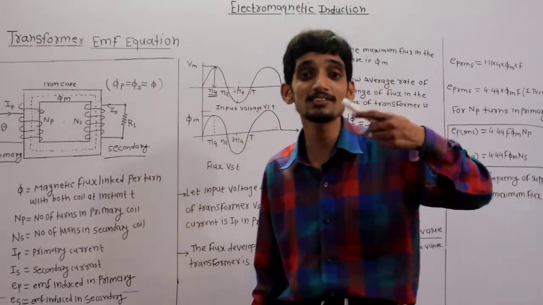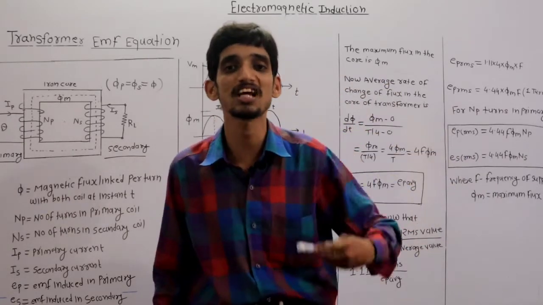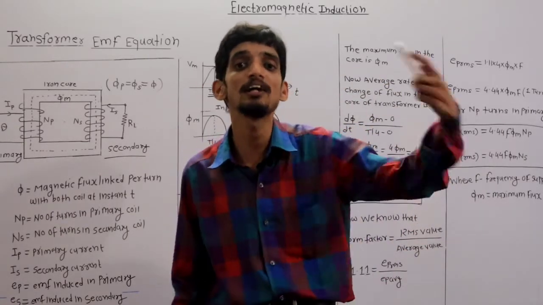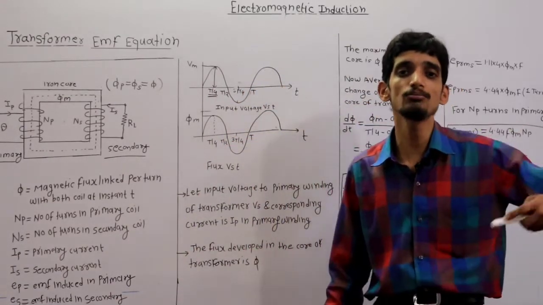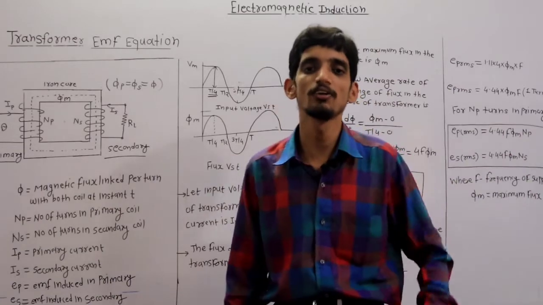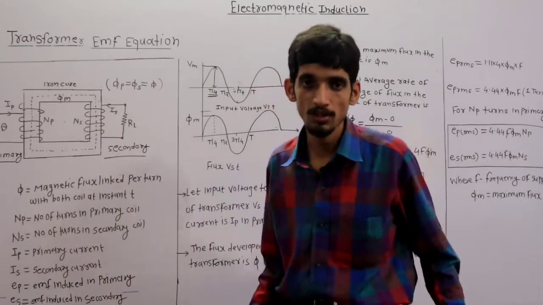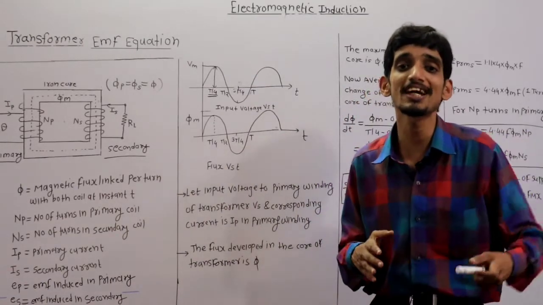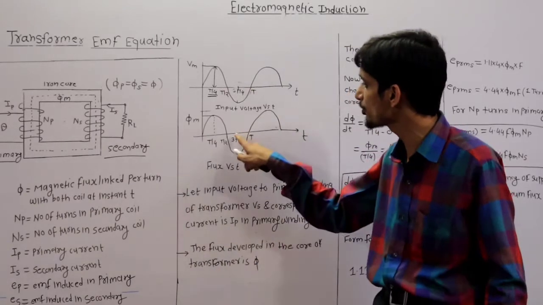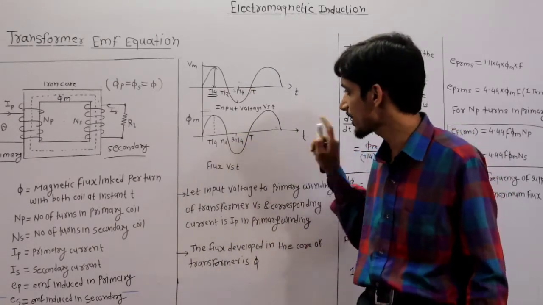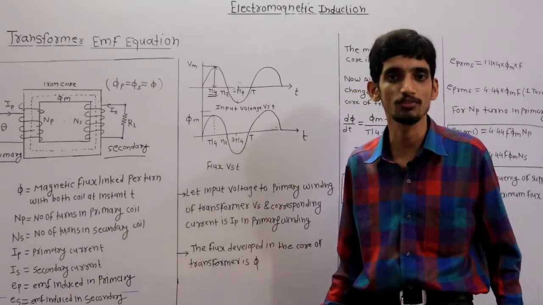As the input current or input voltage is time changing, or time dependent, or AC, definitely due to that time varying current, the flux produced in the core of the transformer is also time varying. So flux variations are the same as the voltage variations. So this is a waveform of flux variation versus time. This is a graph of flux versus time, and that flux is in the core of the transformer. Clear?